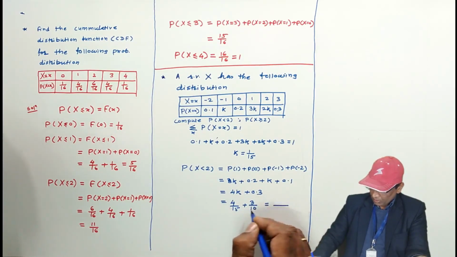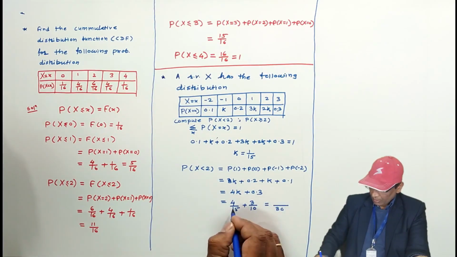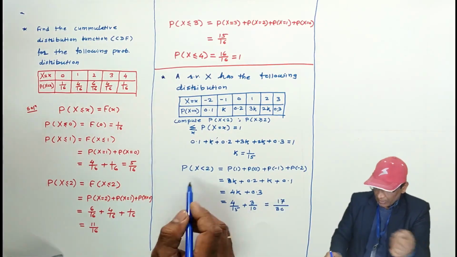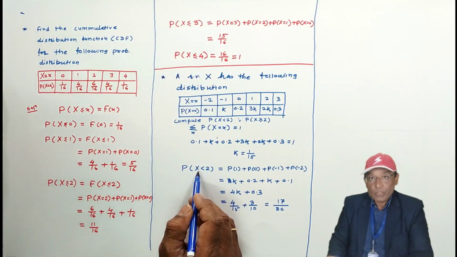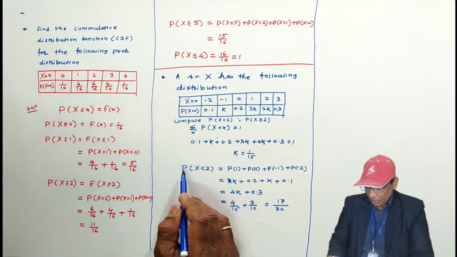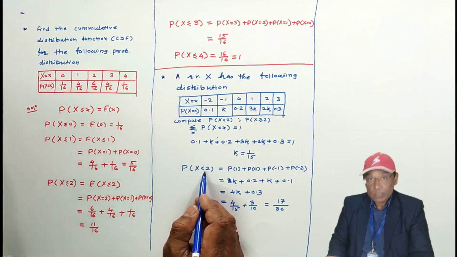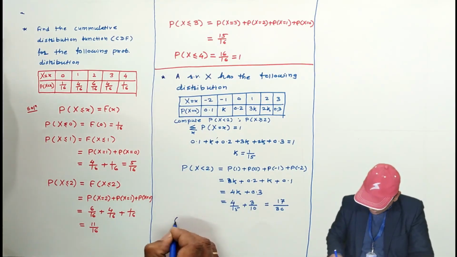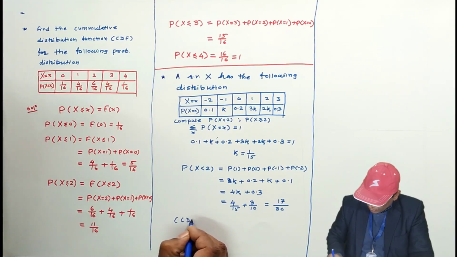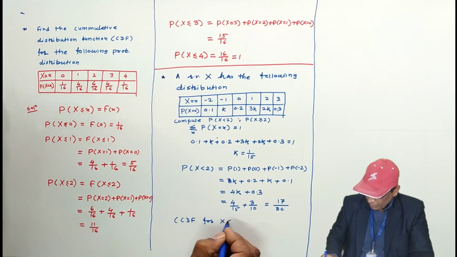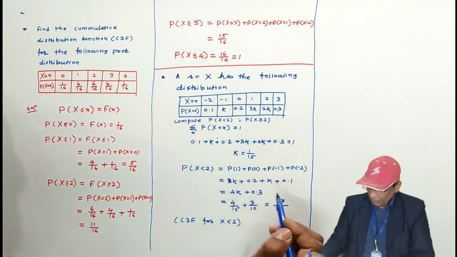And this is 30, and 8 plus 9 is 17. It is the cumulative distribution function for x less than 2. P of x less than 2 means the cumulative distribution function for x less than 2. So you can find it now.